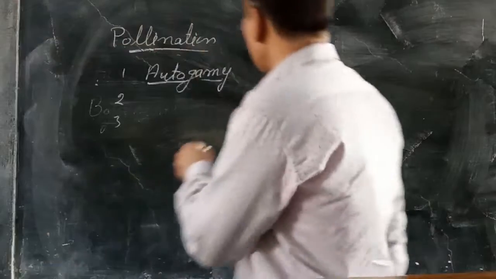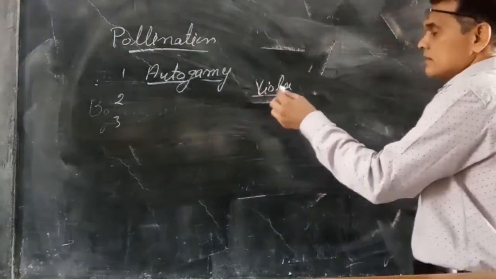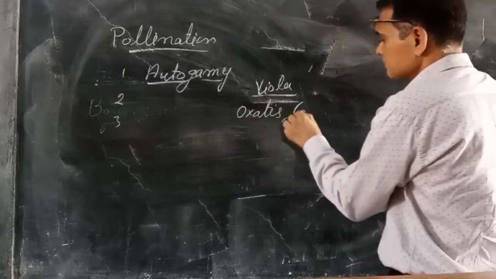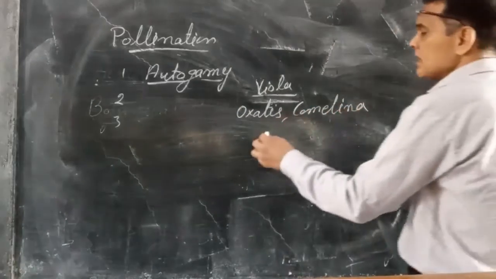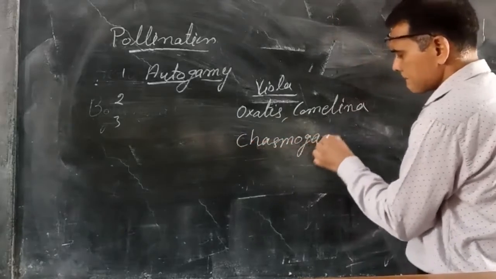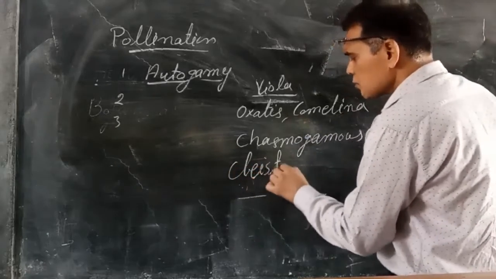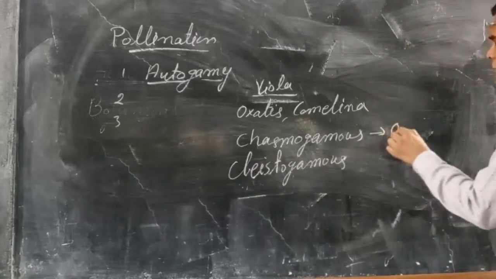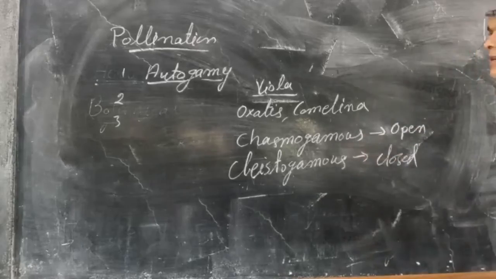In some flowers, like viola, autogamy is there, but in oxalis and commelina two types of flower are there. One is chasmogamous and another is cleistogamous. Chasmogamous means open flower, and cleistogamous means closed flower.